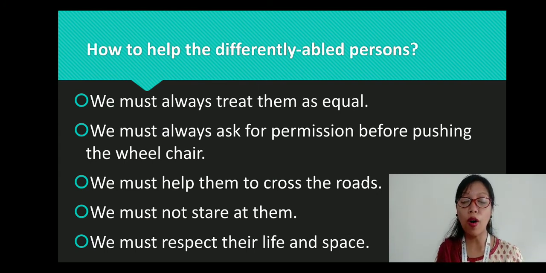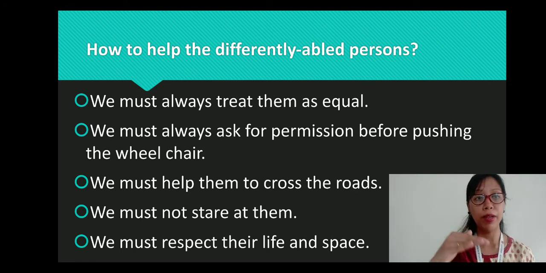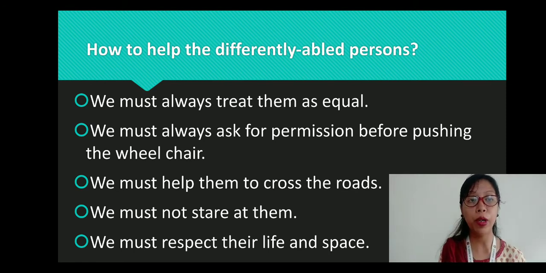We must always, the first point is we must always treat them as equal. So we must not look down at them. Okay, they are human beings, they are like us, right? They can do everything except the one thing which is not functioning properly. So we must always treat them equally and also respect them.